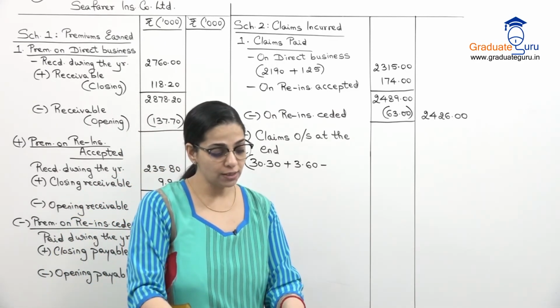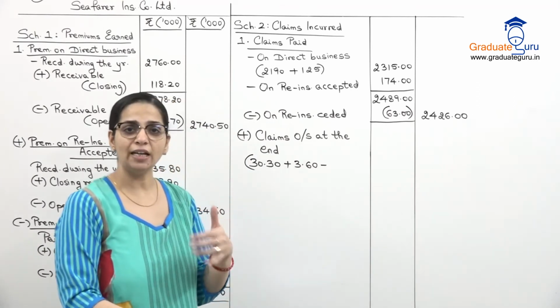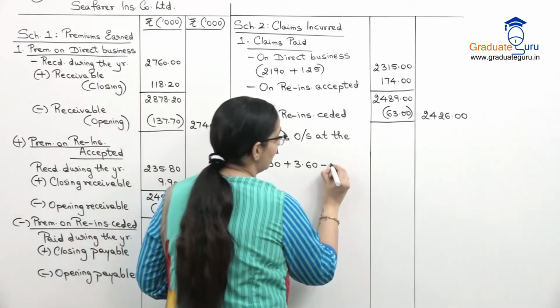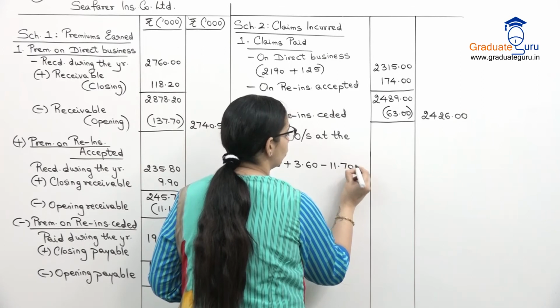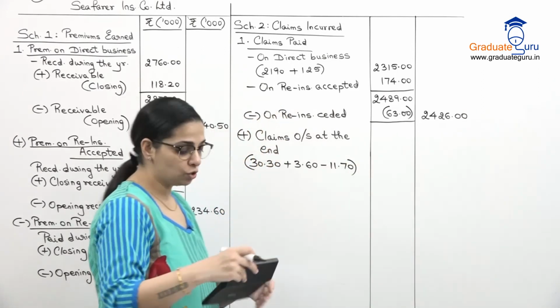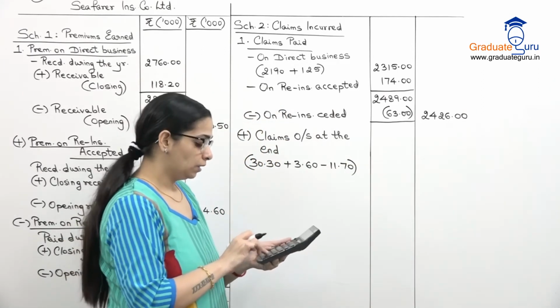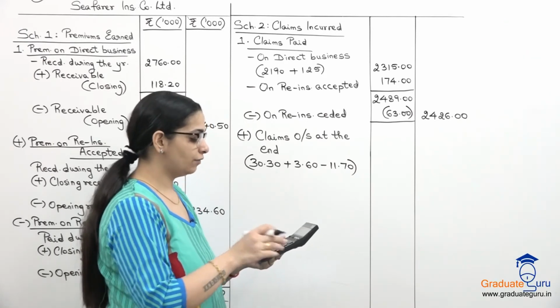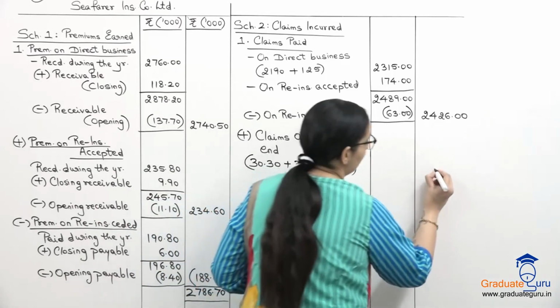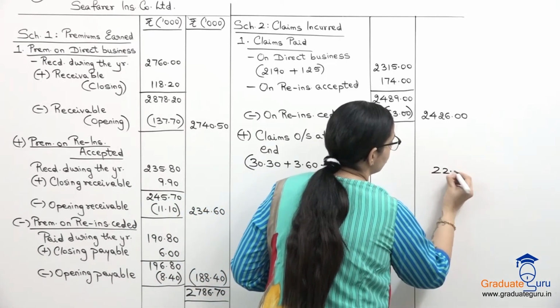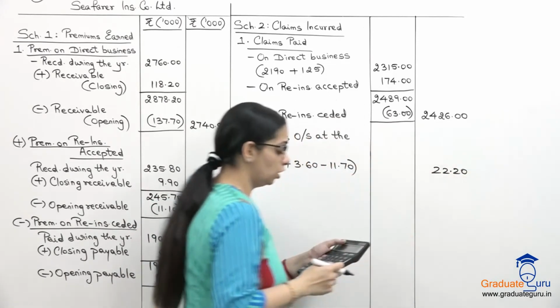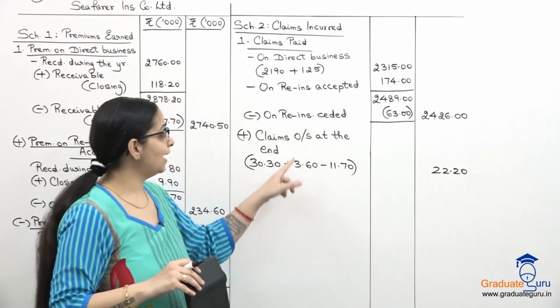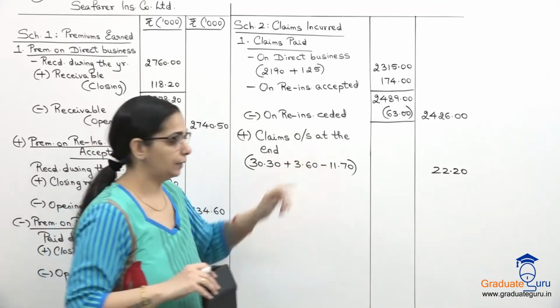So reinsurance ceded pay closing outstanding or receivable is 11.70. So let us do this plus minus. 30.3 plus 3.6 minus 11.7. We get 22.20 as the net claims outstanding.